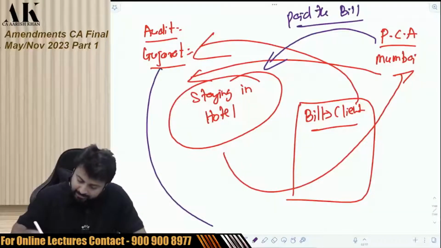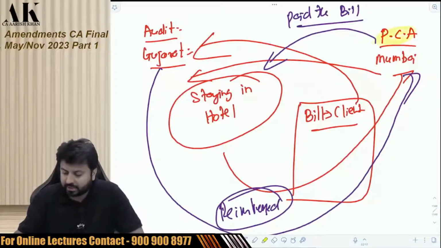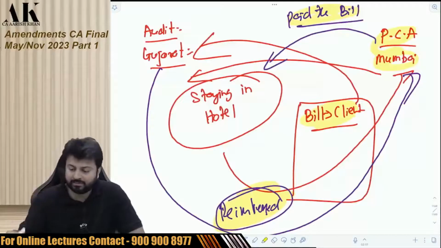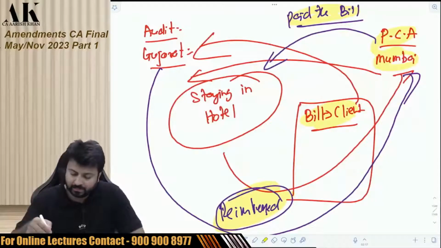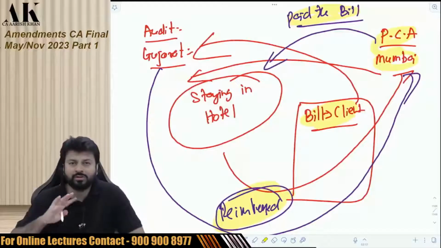Paid the bill and the client later on what? Reimbursed. Obviously, the practicing chartered accountant will pay the bill and the client will reimburse. And the bill is in whose name? Is in the name of the client. So in that case, is the client giving me any benefit or perquisite? The answer is no. This is not a benefit or perquisite.